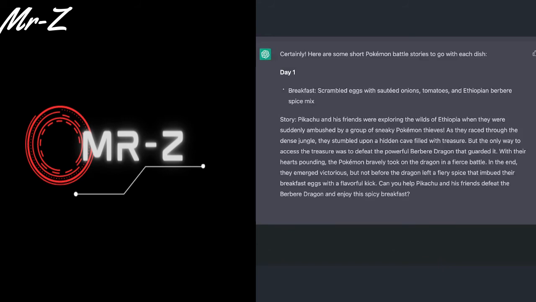Certainly. Here are some short Pokemon battle stories to go with each dish. Breakfast dish with the Berber spice. Story: Pikachu and his friends were exploring the wilds of Ethiopia and they were suddenly ambushed by a group of sneaky Pokemon thieves. And it goes on to have this Berber dragon that they're battling. In the end, they emerged victorious, but not before the dragon left a fiery spice that imbued their breakfast eggs with a flavorful kick. Can you help Pikachu and his friends defeat the Berber dragon and enjoy this spicy breakfast?